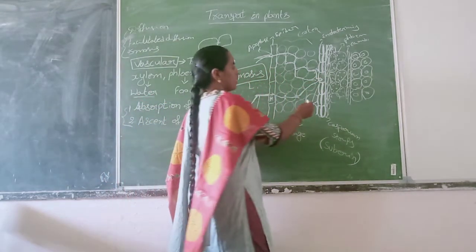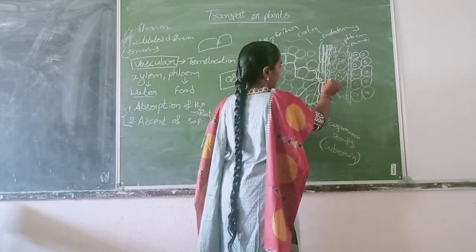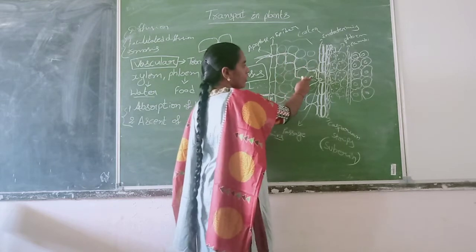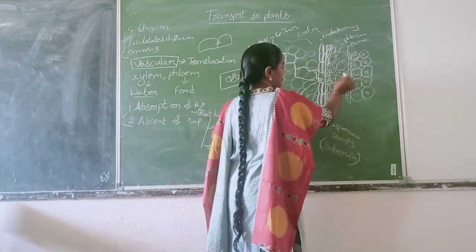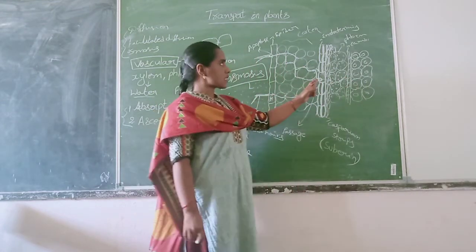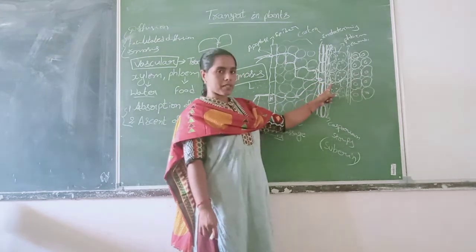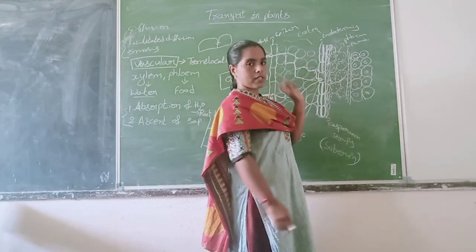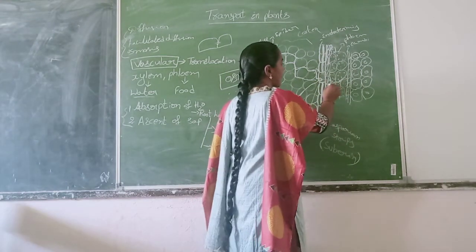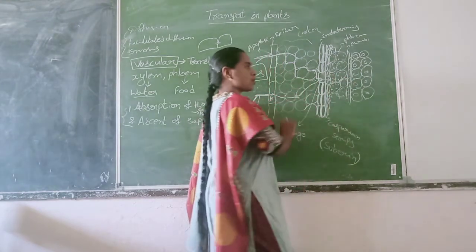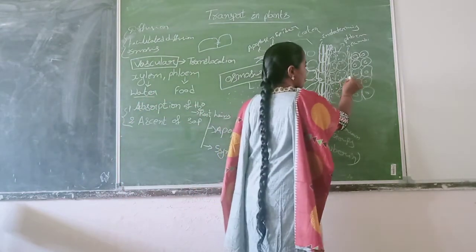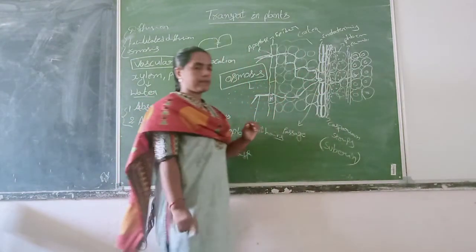Then it enters into the pericycle and again it will continue by the apoplast method, through cell wall and intercellular spaces, and finally it reaches the xylem cells.